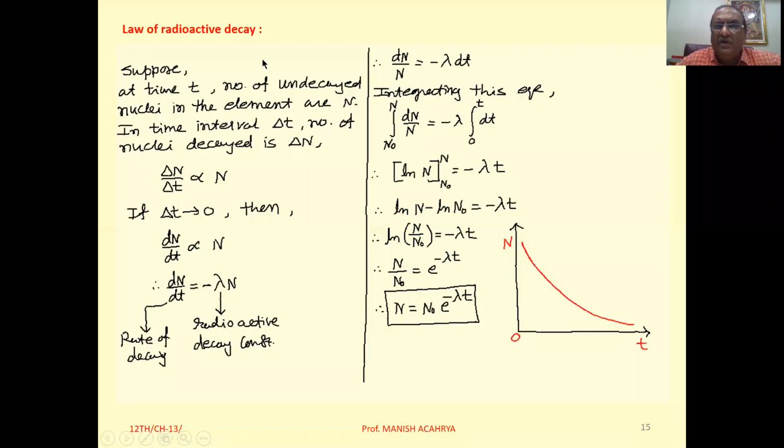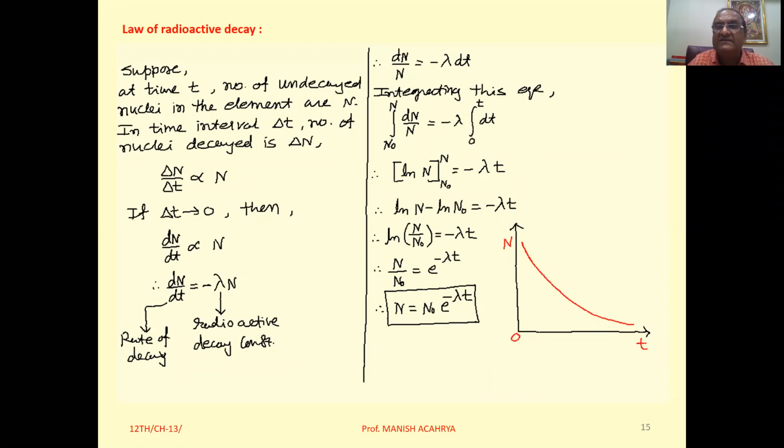Now, the law of radioactive decay. Okay. Now suppose at some instant t, the number of undecayed nuclei in the given element is N. And in the time interval delta t, the number of nuclei decayed is delta N. So delta N by delta t is the rate of decay.